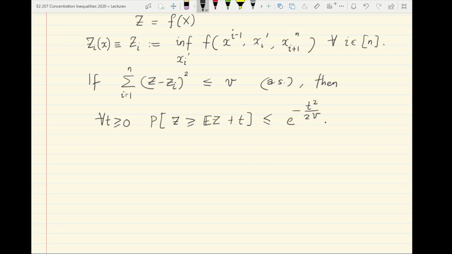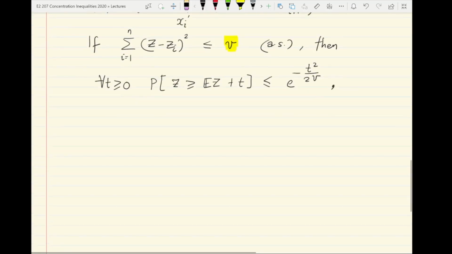So we got a sub-Gaussian tail bound with the sub-Gaussianity constant depending on this almost sure upper bound on the summation of Z minus Zi whole squared. Okay, so this was basically the way we did it. One of the key ingredients in this proof using the entropy method was to first show a modified log Sobolev inequality, if you recall.